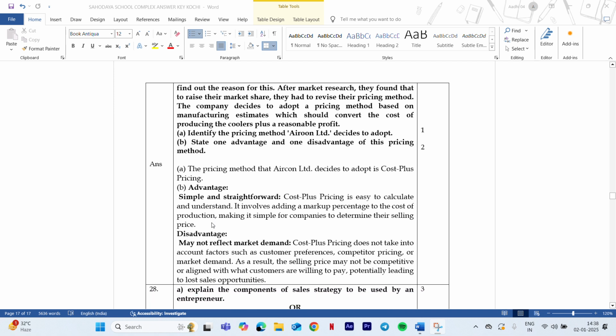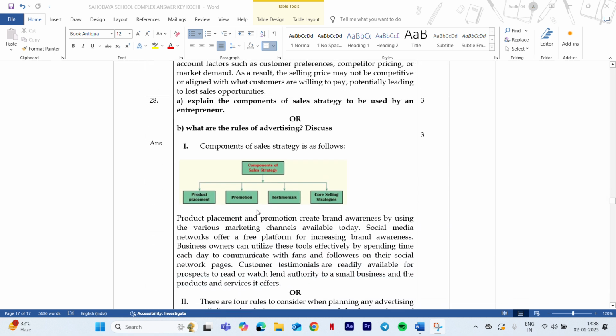That is the answer here. And disadvantages means it does not reflect the market demand, means they never take into consideration customers' preference or competitors' pricing or market demand ideas, and also they do not consider. So you can write other 2 advantages and disadvantages other than the answer key. Moving on to next question.